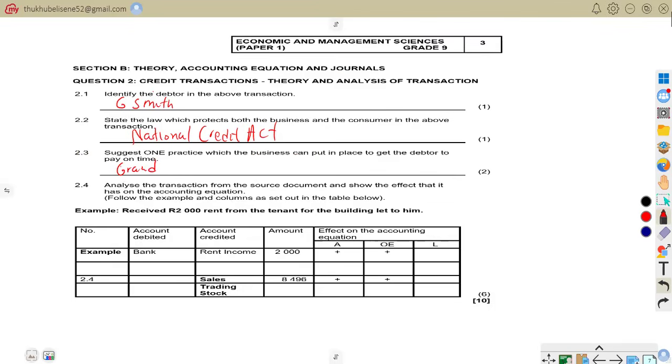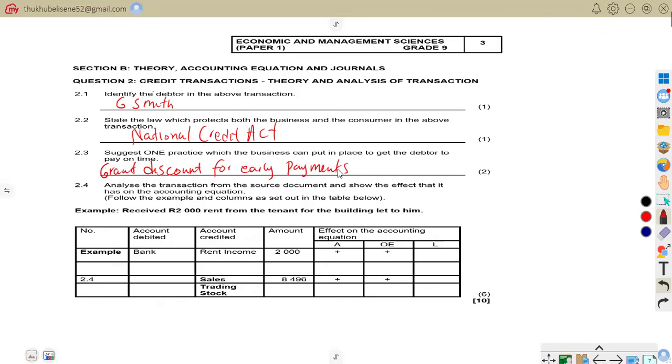Let me write it in a clear way. You are to grant a discount. Make sure that you grant a discount for early payments. So make sure that the business encourages debtors to pay quickly by offering discounts. Like for example, you can say pay within 10 days and receive 5% discount. That is what we are saying.